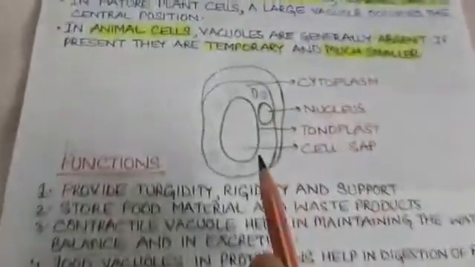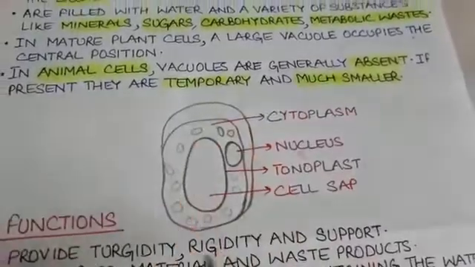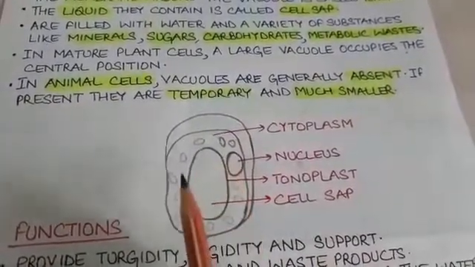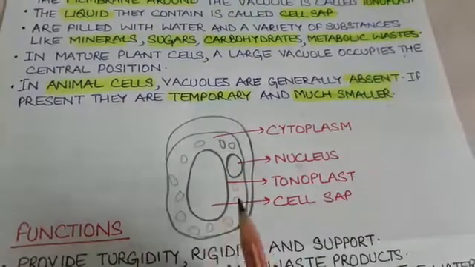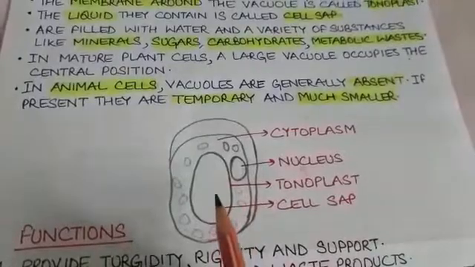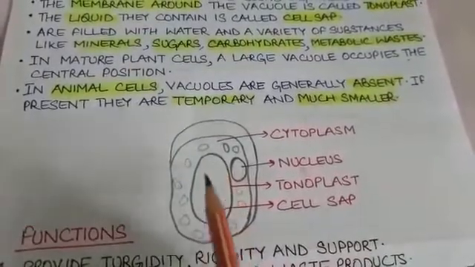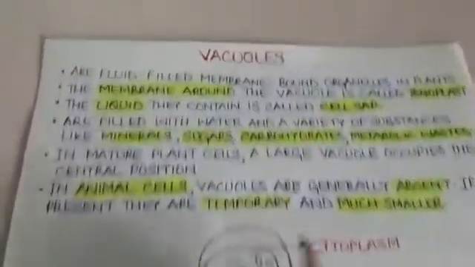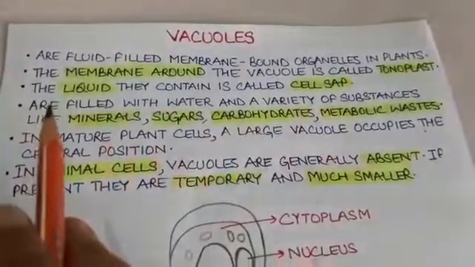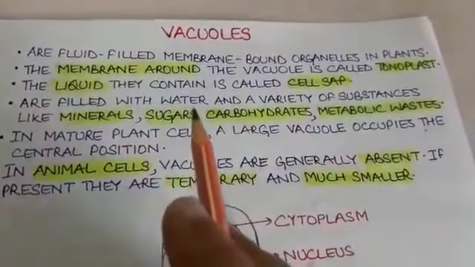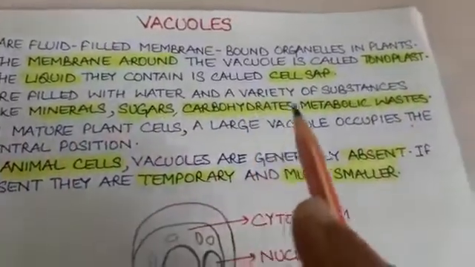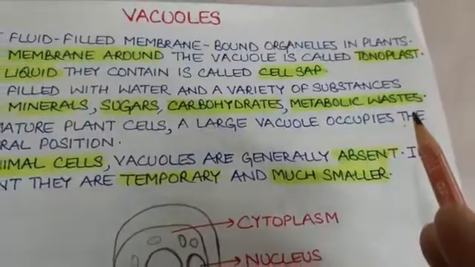Here it can be understood from the diagram. I have drawn a plant cell and the central position is occupied by the vacuole. The membrane of the vacuole is called the tonoplast, and the fluid that is filled within the tonoplast, that is in the vacuole, is called the cell sap. The liquid they contain is called the cell sap. Now this cell sap contains water and a variety of substances like minerals, sugars, carbohydrates and metabolic waste.